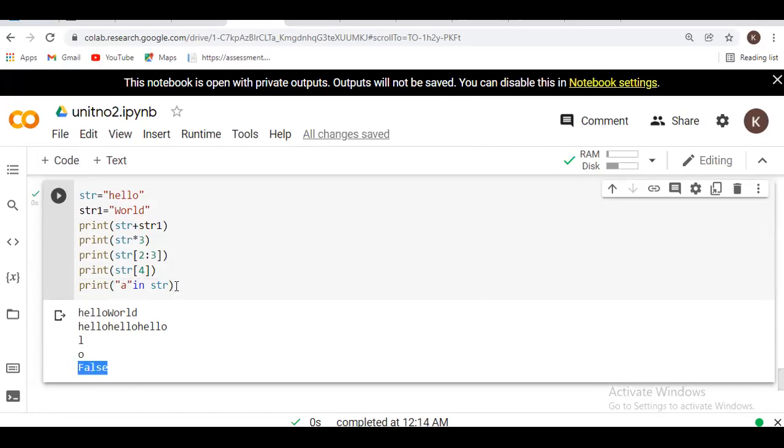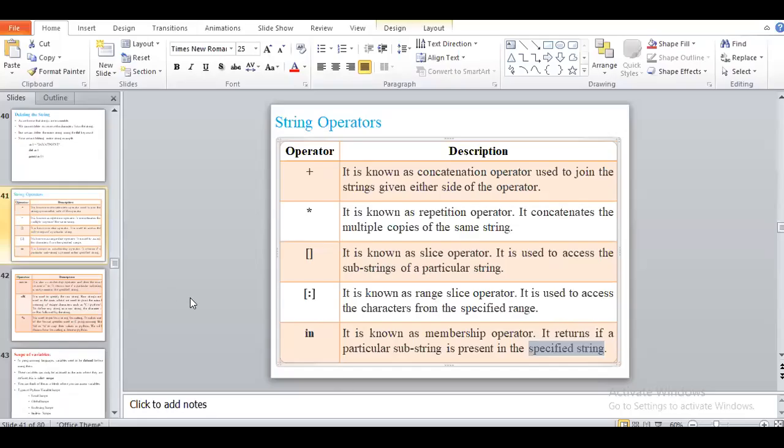Why? Here I'm not writing any condition to find whether the entered character or word is present in my string or not. It is a built-in operation. So it will give false, because a is not present in my string 1. That is the in operation on a string.